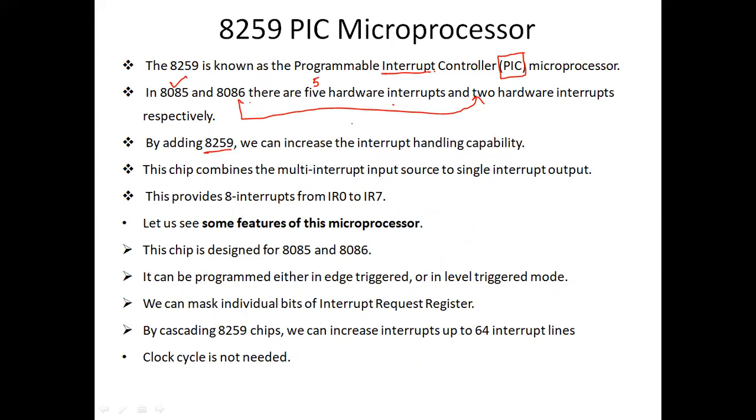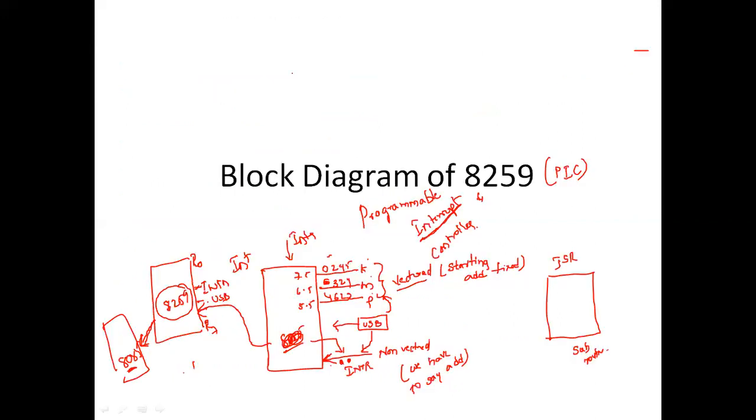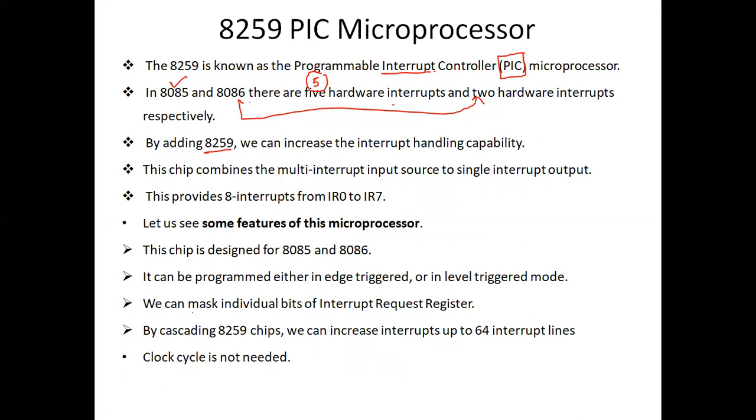When we talk about the 8085, only 5 hardware interrupts are there, 1 2 3 4 5, so we can't give USB to the 8085. So if we provide the 8259 in the middle, it can handle many interrupts, as the 8085 can handle only 5 and the 8086 only 2.